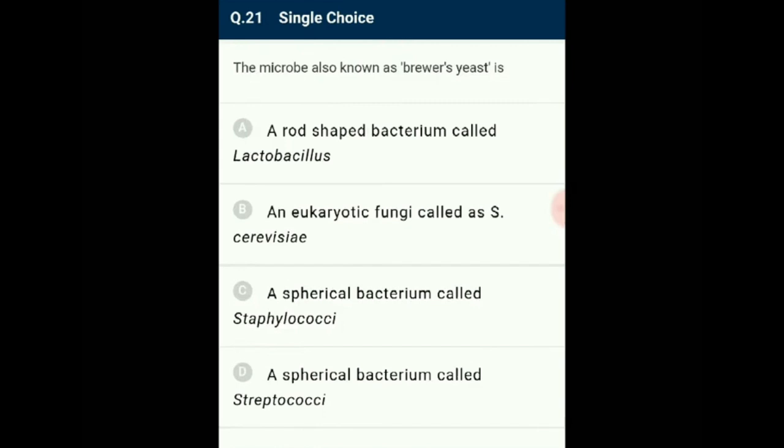The organism known as brewer's yeast is Saccharomyces cerevisiae. It is commonly known as brewer's yeast. It is used for bread making. It is also used for the production of beverages like whiskey, wine, brandy and rum. It is used for fermenting fruit juices and malted cereals for making ethanol. So the answer for this question is option B, a eukaryotic fungus called Saccharomyces cerevisiae.